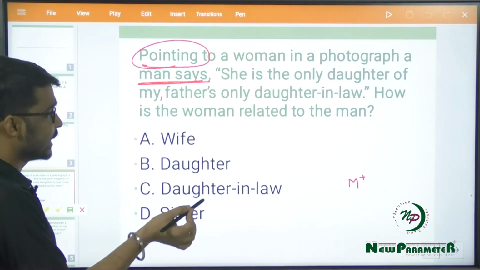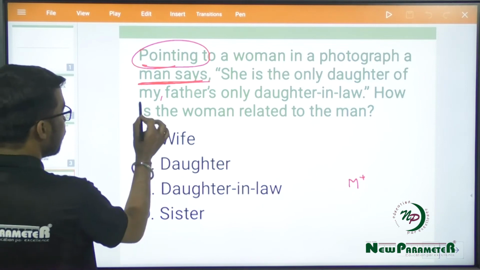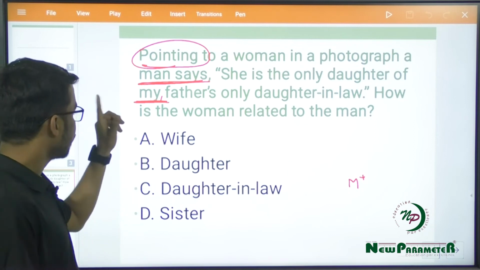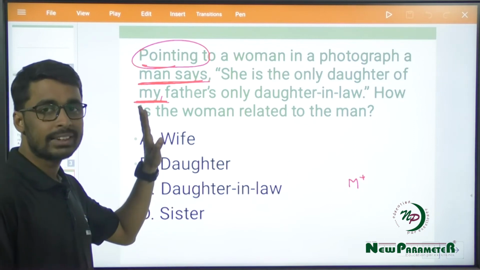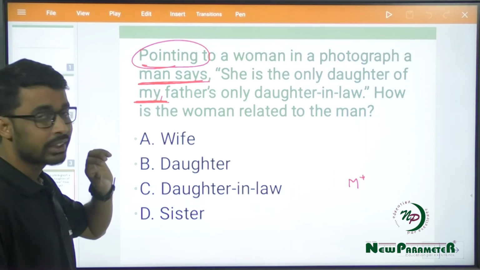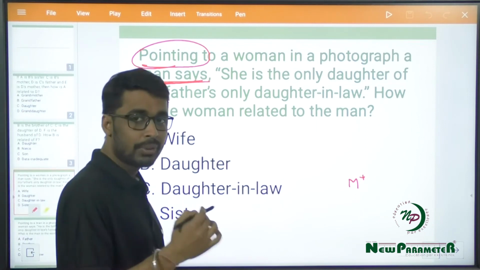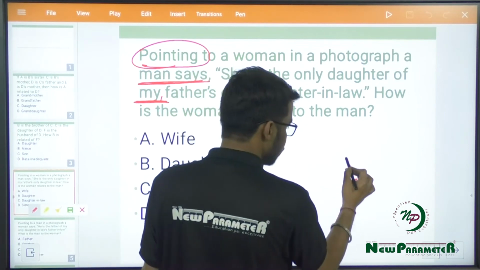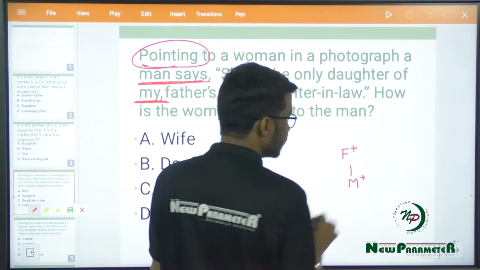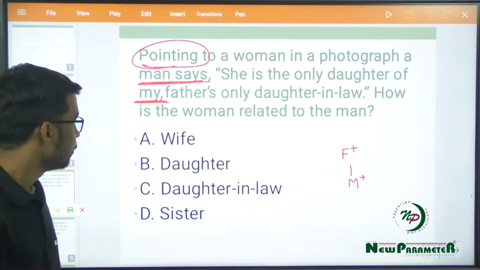Now the second step would be to find the keyword "my". So here it is given: keyword "my". "My" is for that particular person who is saying this complete sentence. So here "my", then the next relation is father, right? So my father would be the man's father. We know that if the man has a father, he would be born one generation earlier, and since he is a father, that means he would be male.